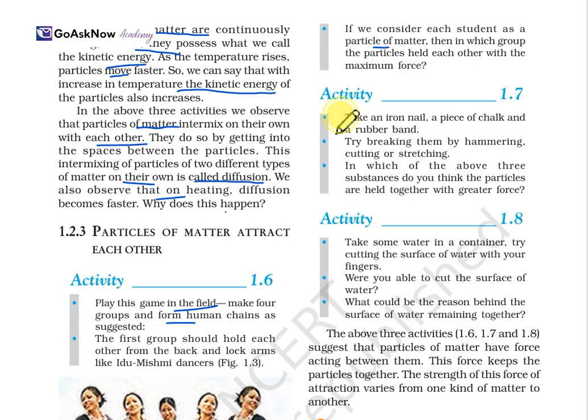Okay. Another activity is: take an iron nail, a piece of chalk and a rubber band. Try breaking them by hammering, cutting or stretching. In which of the above three substances are the particles held together with a greater force? This is the perfect activity. Which is taking more force, which is breaking easily. Like this, you can differentiate from here.